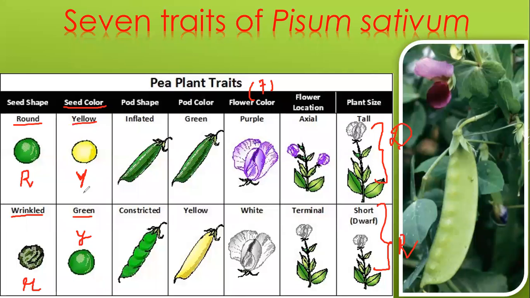Okay, next one, pod shape. If you're considering pod shape, inflated and constricted. If you're using capital I for inflated, what would be the term that you use for constricted pod shape? Yes, exactly. You will be using small i. Next is pod color. Pod color, green is the dominant. So you'd be using capital G. So what would be the symbol for yellow? Yes, it is small g.